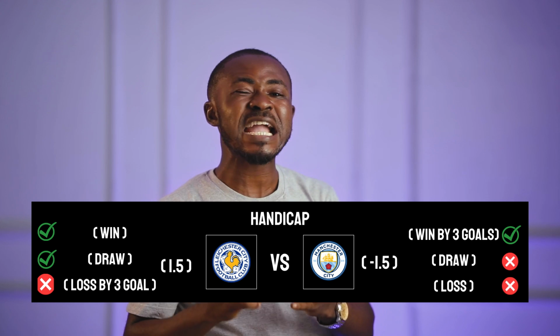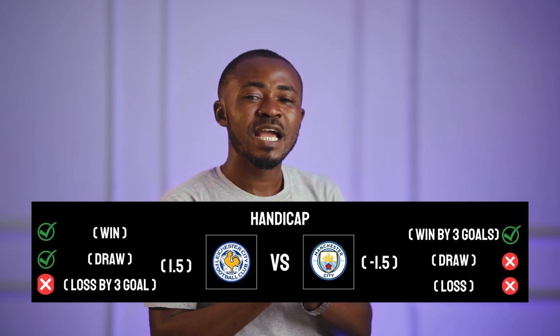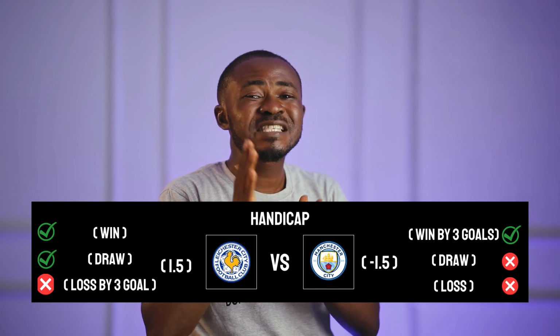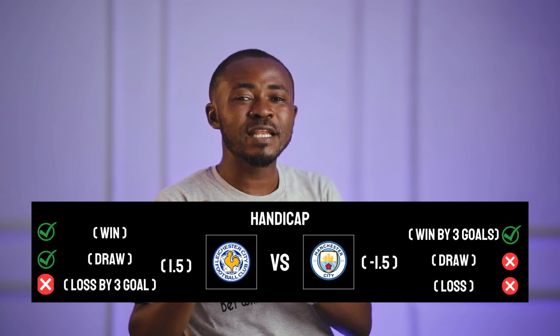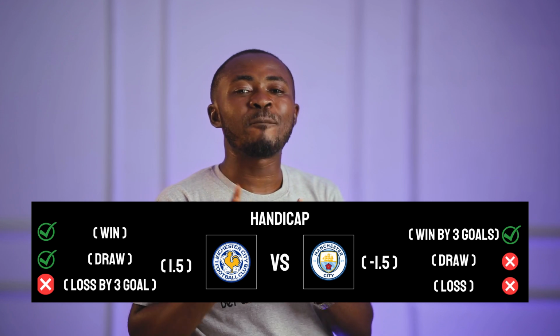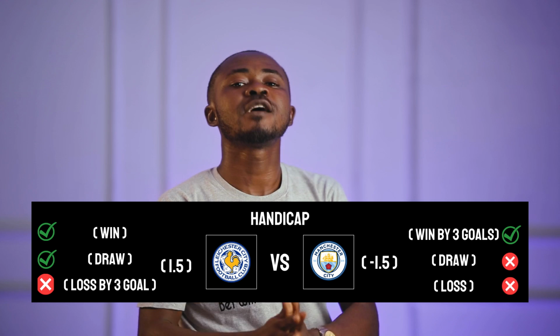That means if you stake on Leicester City to win, Leicester only need to draw the match for you to win. But if you stake on Manchester City to win, it means you need Manchester City to score at least 3 unreplied goals for your wager to win.